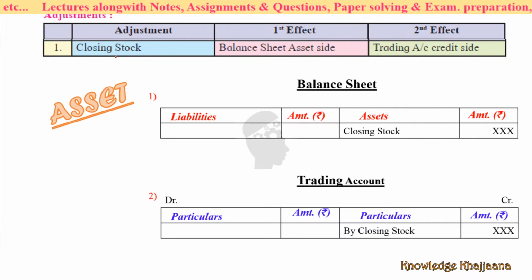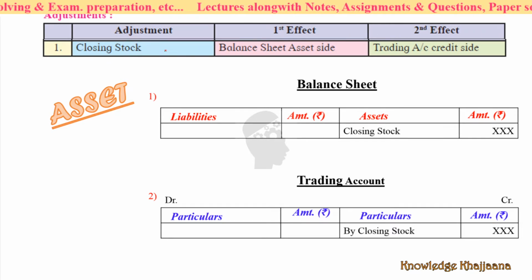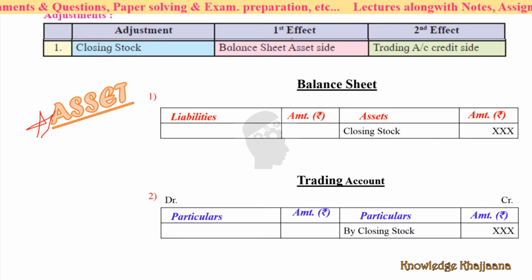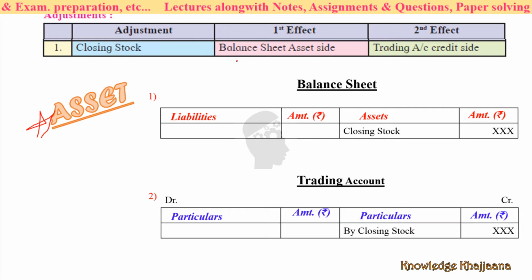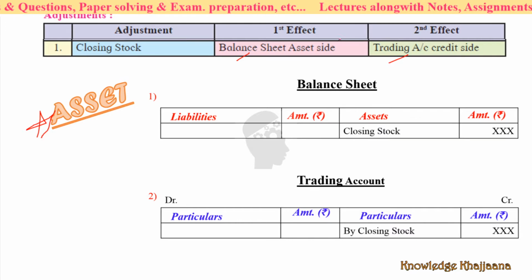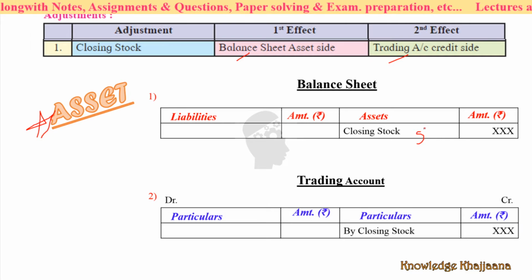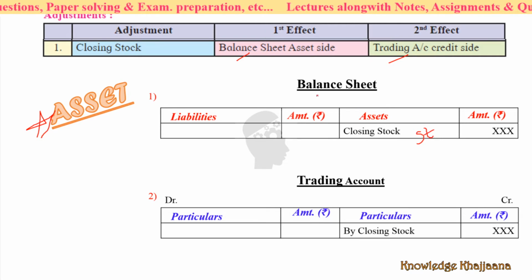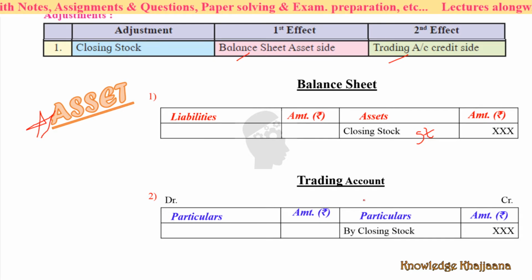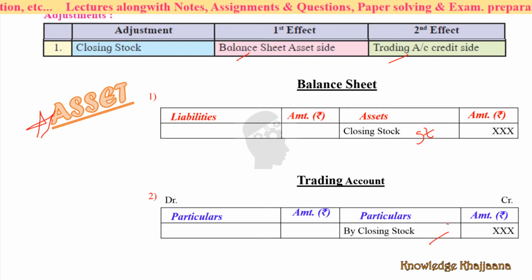The first adjustment is of closing stock. Apart from the trial balance, if the adjustment of closing stock is given, then closing stock is always an asset. What is the effect of the closing stock adjustment? The first effect would be on the balance sheet, asset side, because closing stock is stock, and stock is an asset. The second effect would be on the trading account, credit side.